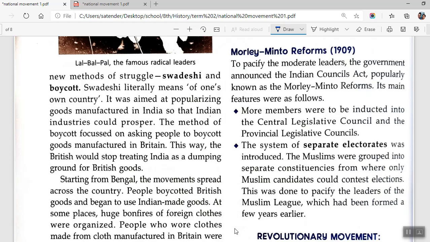Parliamentary reforms. Okay, you start from here and you cut out this "its." Parliamentary reforms main features were as follows, and then you will be writing the first point in complete, and the second point you can write contest elections. You can write till this point. So you are to write the main features. First, you will be writing the complete point. For the second point, you can write the first four lines. This is not so important for us. So we will write till contest elections. Okay, this is your answer to C4. Let me just write it C4 here.